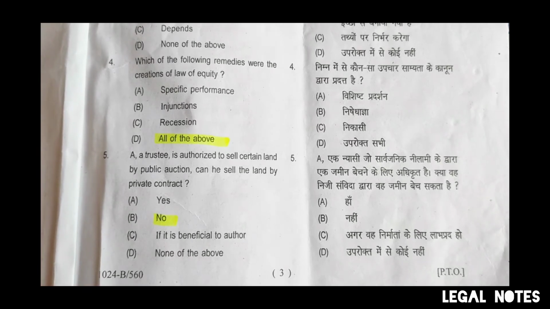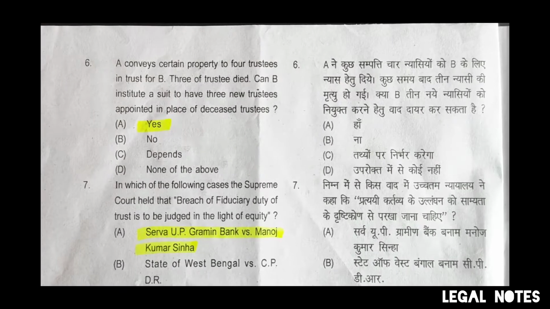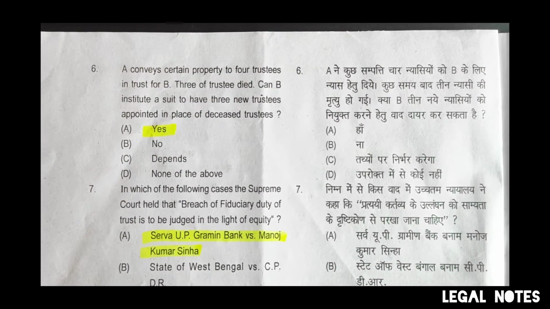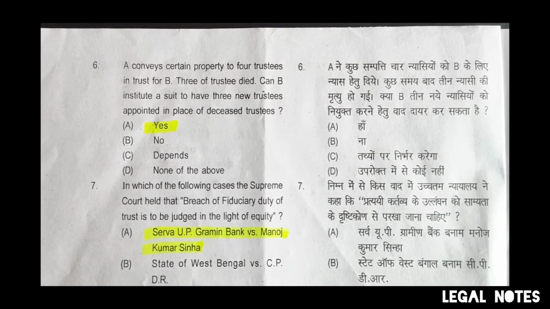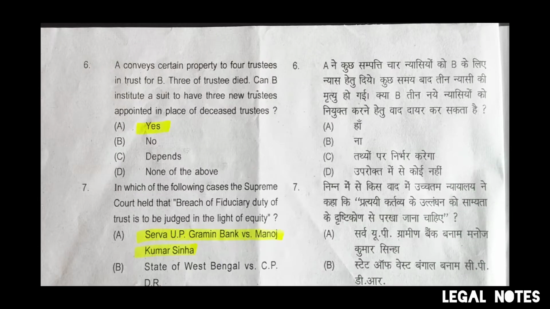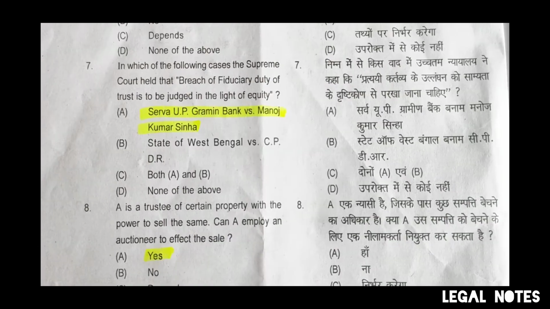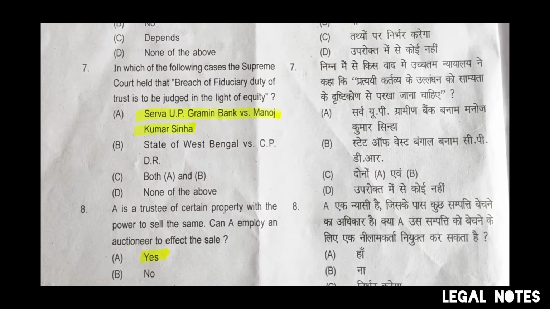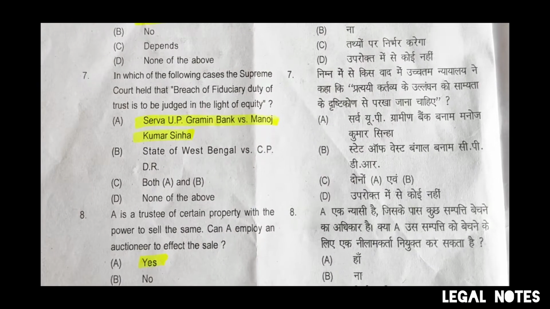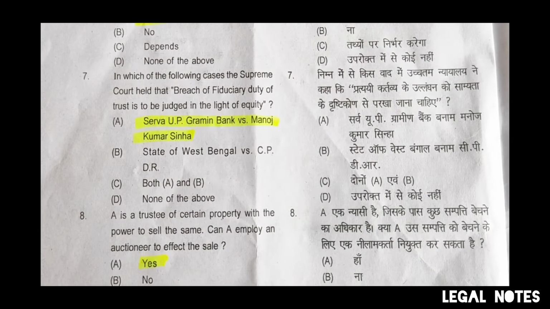A conveys certain property to 4 trustees in trust for B. 3 of trustee died. Can B institute a suit to have 3 new trustees appointed in place of deceased trustees? Yes. In which of the following cases the Supreme Court held that breach of fiduciary duty of trust is to be judged in the light of equity? Sarva UP Grameen Bank versus Manoj Kumar Sinha.